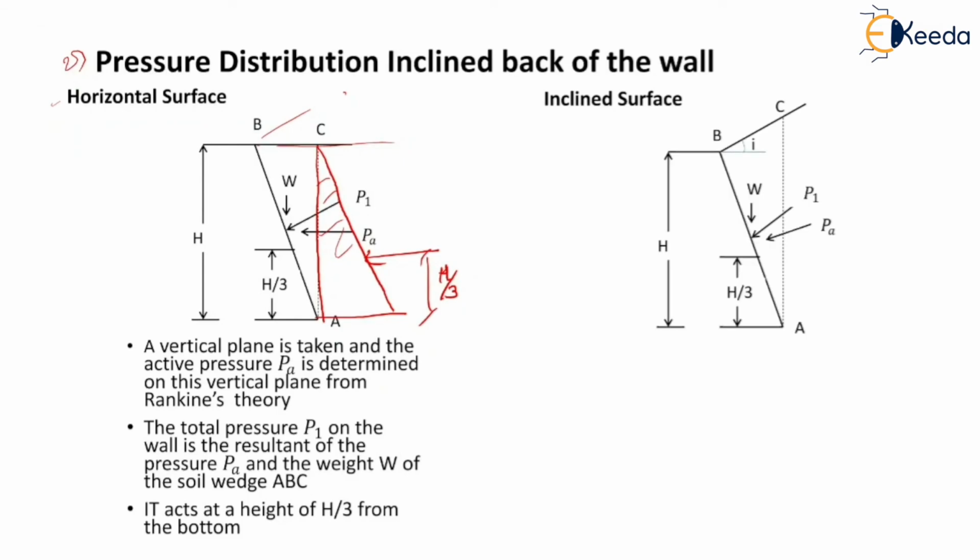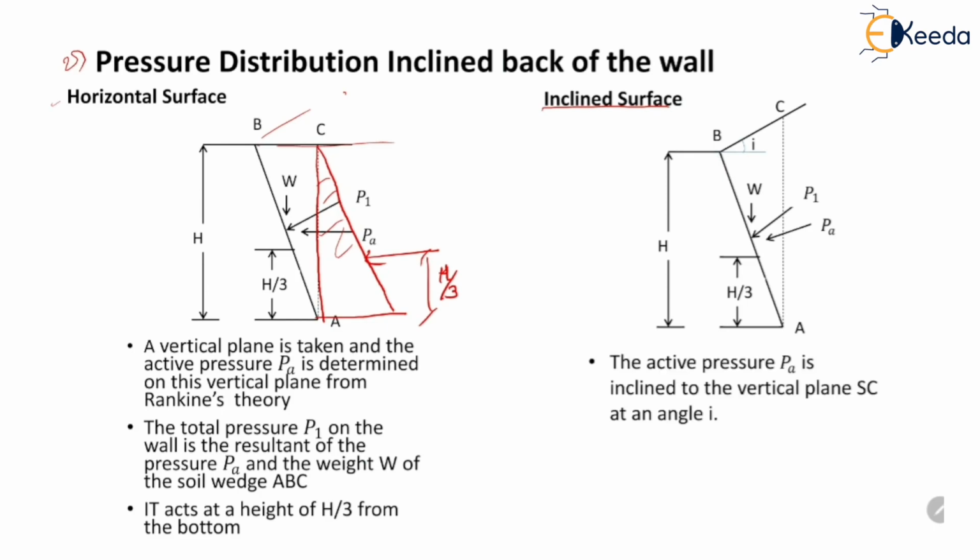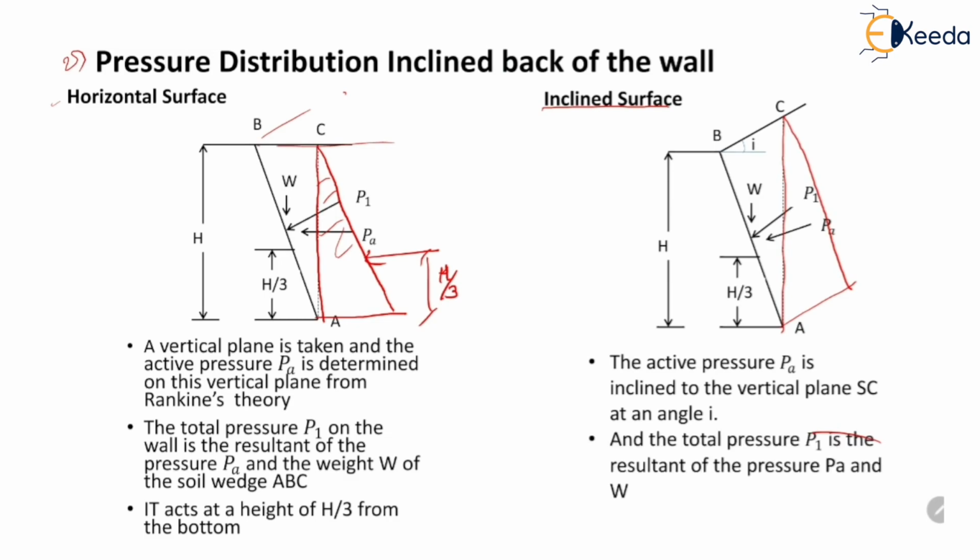Similarly, for the inclined surface with the back of the retaining wall inclined, the active pressure Pa is determined first on the vertical plane AC. Then the total pressure P1 is the resultant of the pressure Pa and W, where W is the weight of the wedge ABC. So the total pressure will be equal to the resultant of P1 and W.